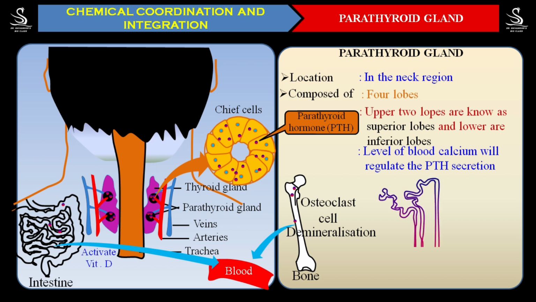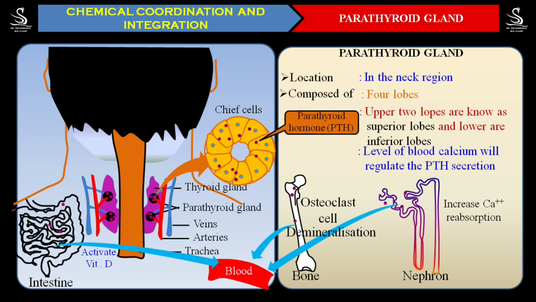Then the PTH hormone also acts on the nephron, and from there it helps in increasing the reabsorption of calcium ions from the urine. And whatever reabsorbed calcium ions are there, they are brought into the blood, so automatically the blood calcium level is going to increase. And as you all know, calcium plays a very important role in our body. This is all about the parathyroid gland and its hormone, and how the parathyroid hormone helps in maintaining the blood calcium level, that is what we have seen.